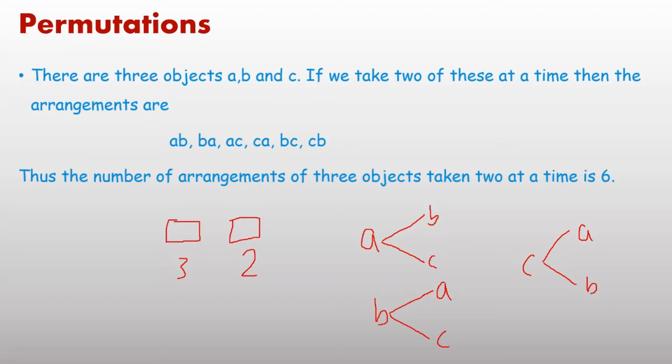Or here, just using the fundamental principle of counting, at the first place any one of 3 letters we can write, and then at the second place you can observe only 2 options. If the first is A, then 2 options here, 2 options here and 2 options here. Multiply and you will get the total number of arrangements as 6.